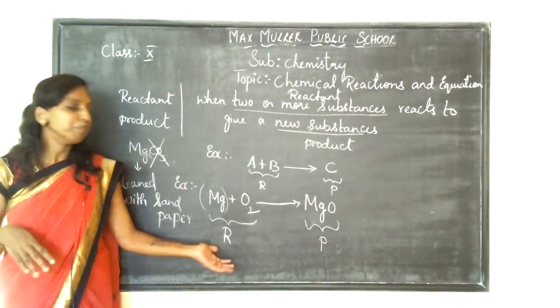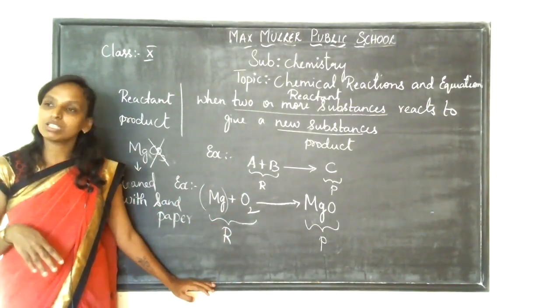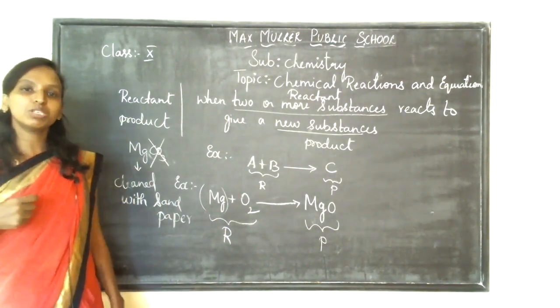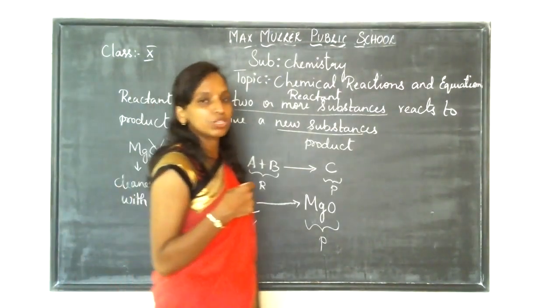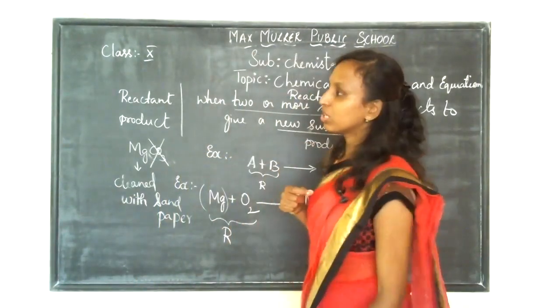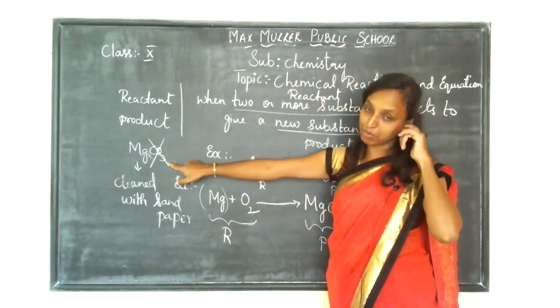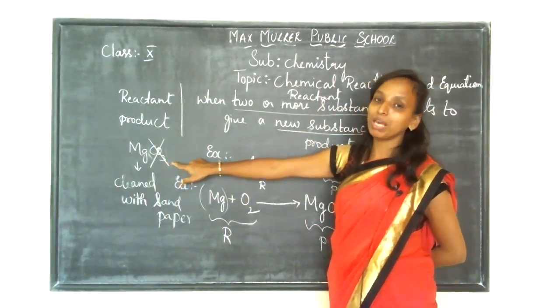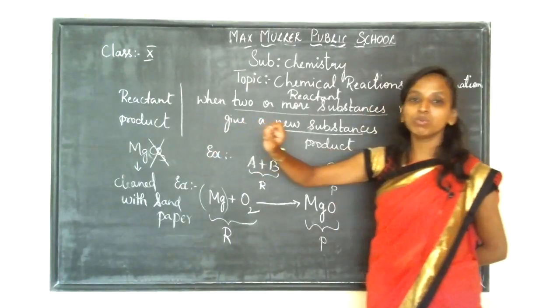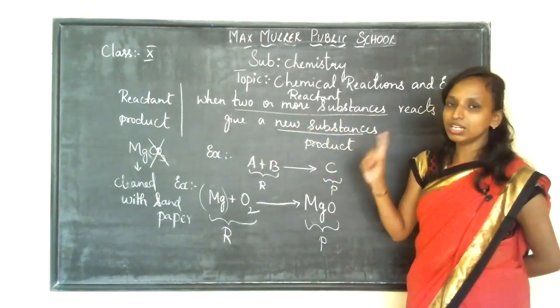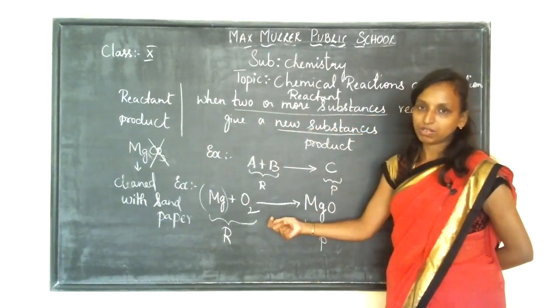So this example of a chemical reaction is when magnesium is burned in the presence of oxygen to produce magnesium oxide. But before using this magnesium, it should be rubbed with sandpaper and cleaned, to remove the layer of carbonate from the magnesium, and then it is used for your experiment, right?